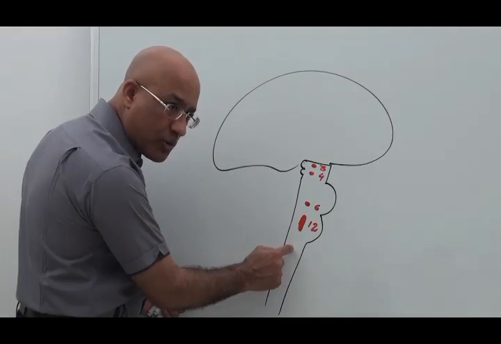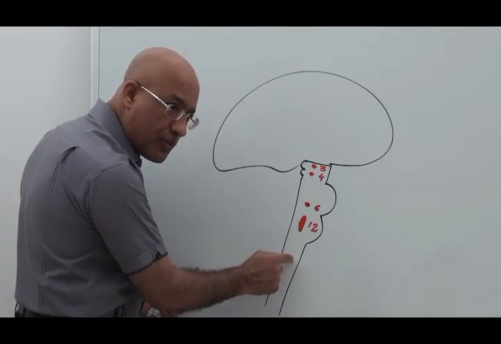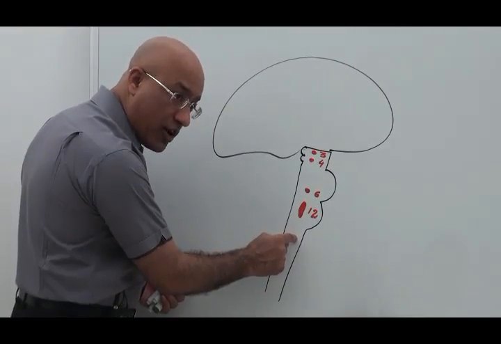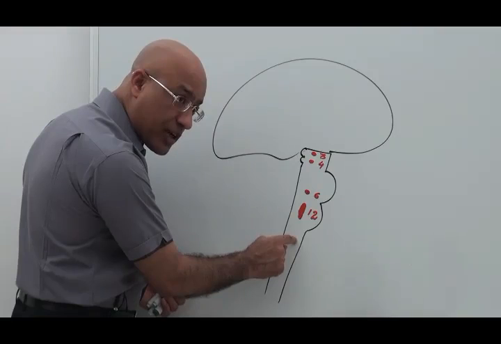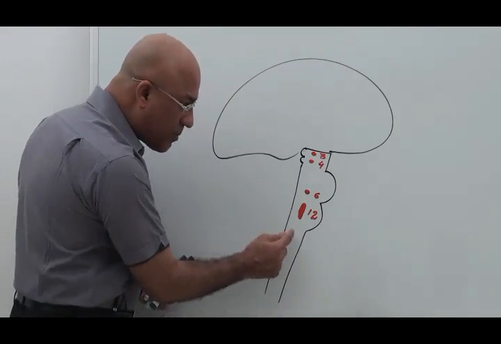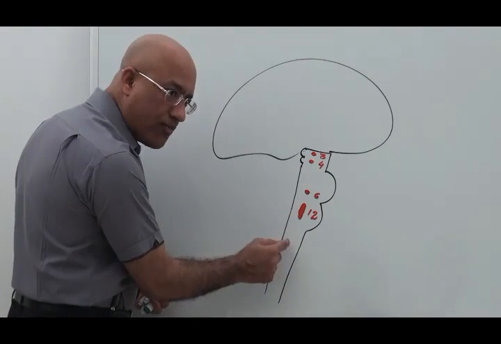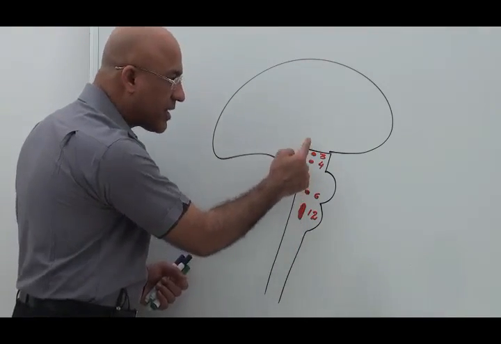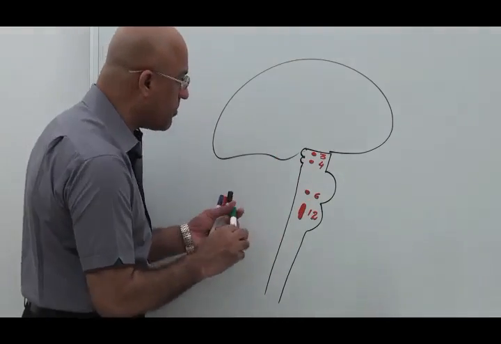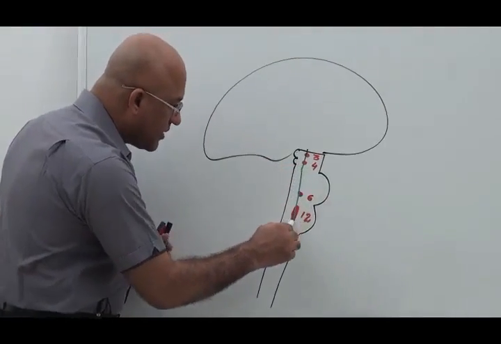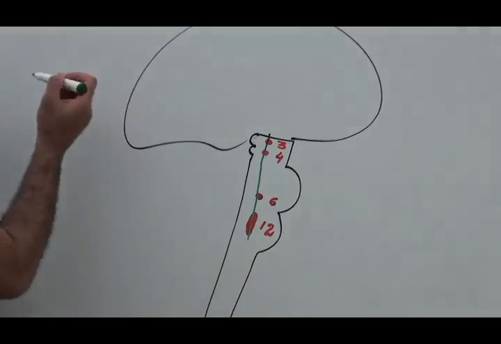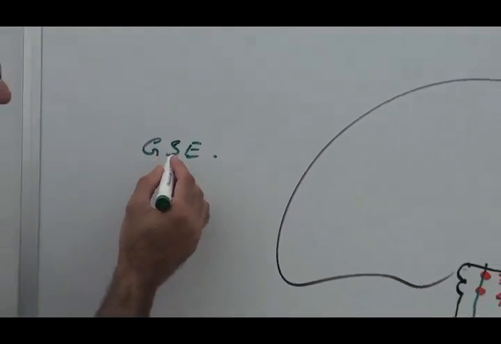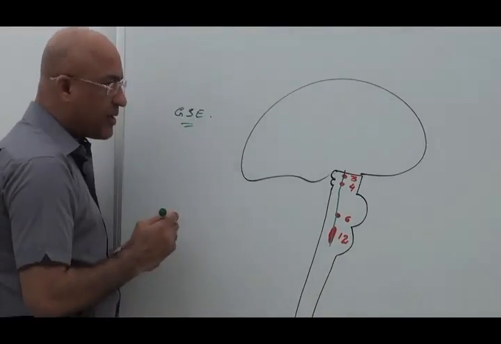In the spinal cord, the anterior gray horn has the cell bodies which give origin to the axons or fibers going to the skeletal muscles. When the same column enters the brainstem, it is discontinuous, but it exists as a vertical column, and this whole column is called the GSE column, general somatic efferent.